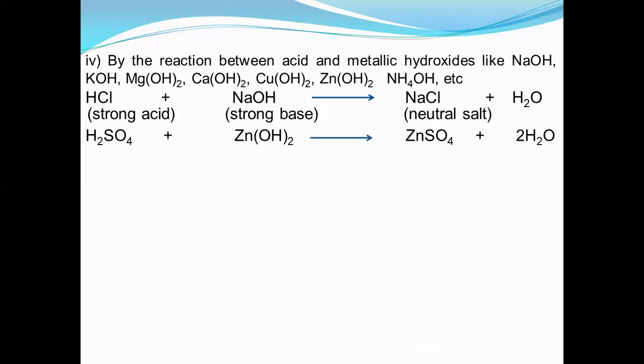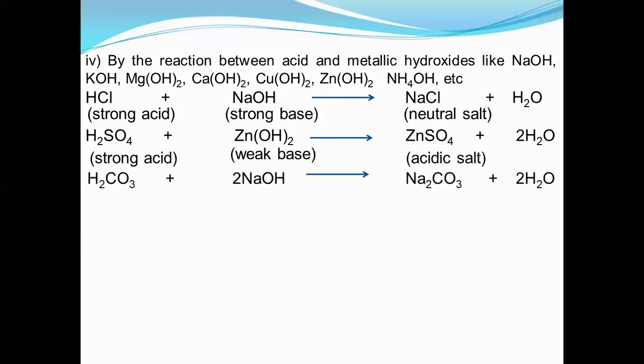Next one, sulfuric acid, strong acid, zinc hydroxide, that is a weak base or alkali. Strong acid and weak alkali give you an acidic salt. Next one, H2CO3, carbonic acid, weak acid, sodium hydroxide, strong alkali.